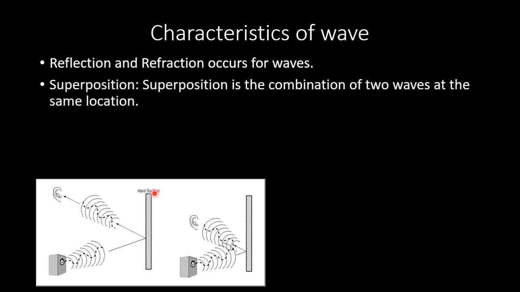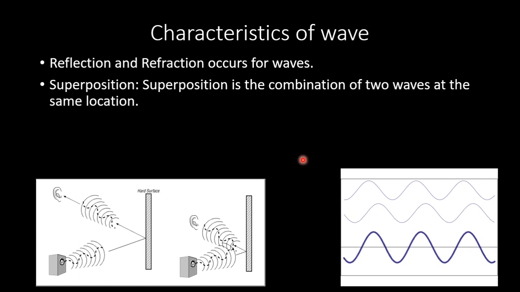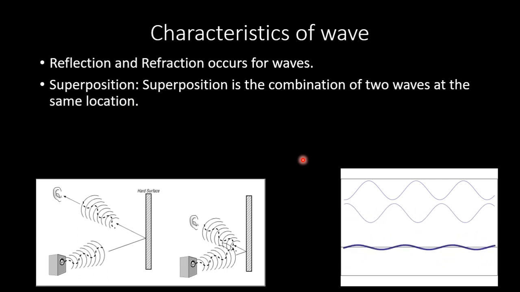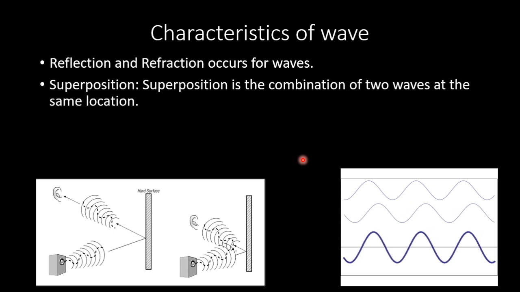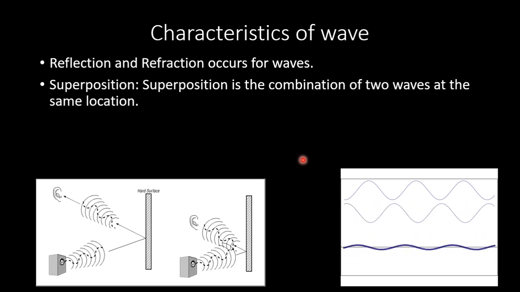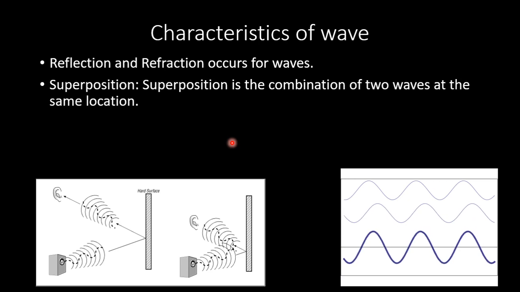And a phenomenon called superposition can take place. Superposition is the combination of two waves at the same location. That means two waves can merge together to produce a great effect, or two waves can cancel each other to produce a zero effect. Two types of phenomena can take place by superposition.